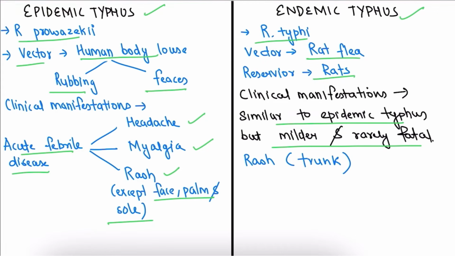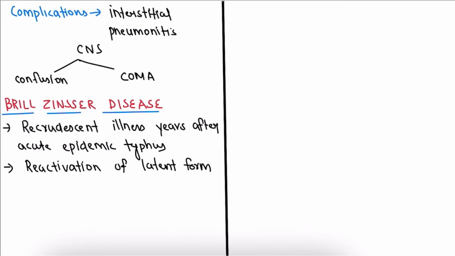So the mortality rate is very low in endemic typhus, very low or zero, and the rashes are mainly found in the trunk area. And the complication that we are going to see in epidemic typhus is interstitial pneumonitis. The CNS complication that we are going to see is confusion and coma.